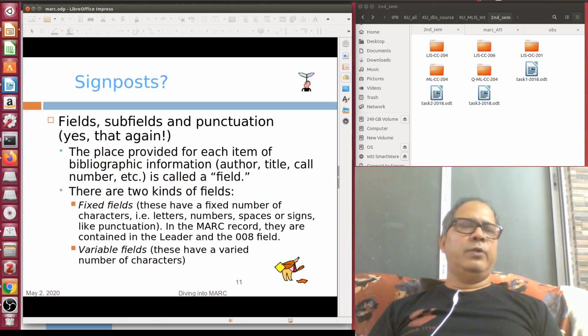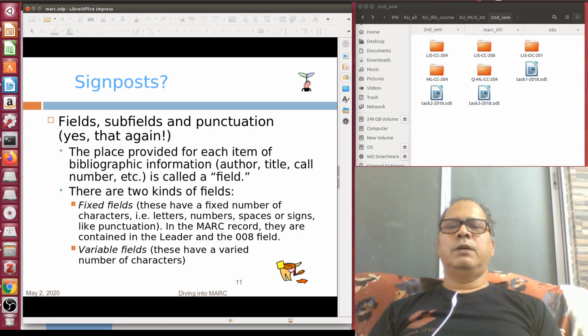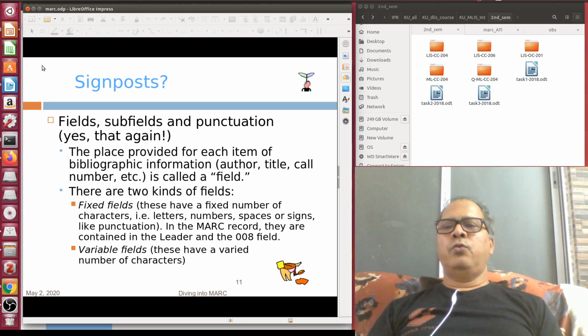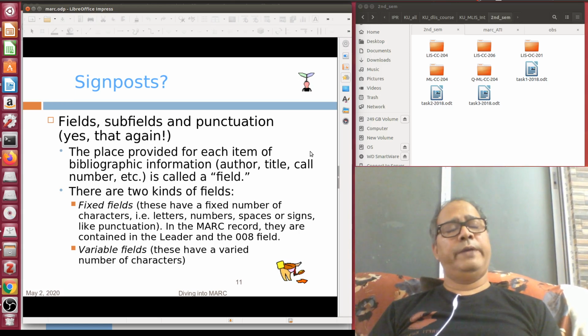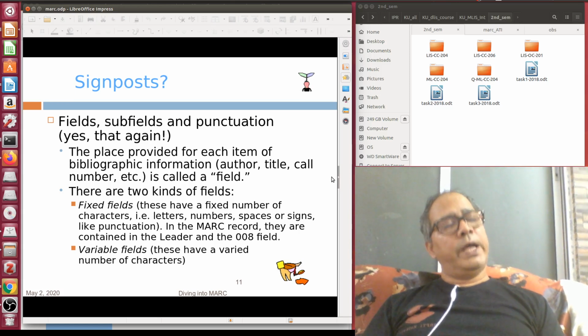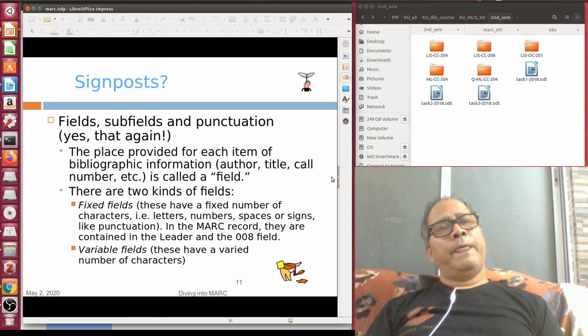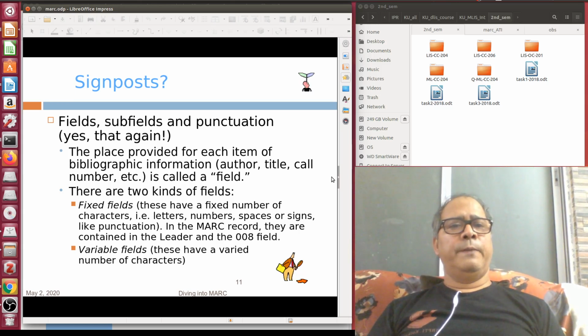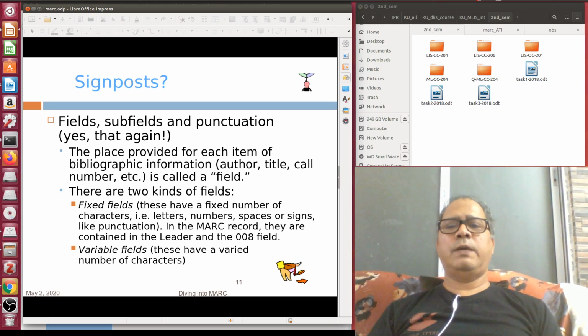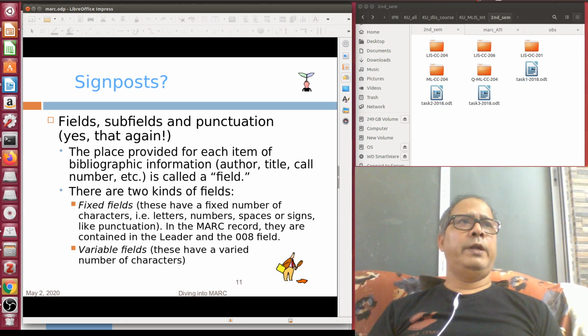Similarly, we are doing the same thing with MARC, but in a different way. How does signposting happen in the case of MARC or CCF? We have fields. Fields again have different kinds of subfields, and you enter data in subfields with punctuation marks. This is a big difference between CCF and MARC. You can remember that when you entered data in CCF, there was no requirement for punctuation marks, but in the case of MARC 21, when you enter data in different subfields, you need to give ISBD-based punctuation marks. I am going to show you examples also. So this is one important point you need to remember.